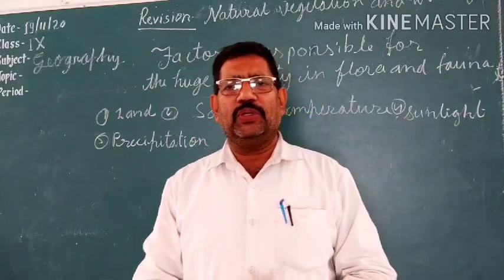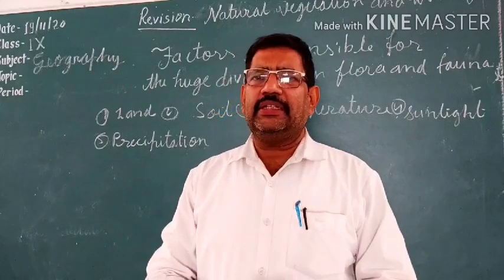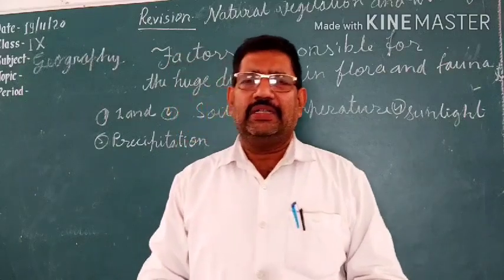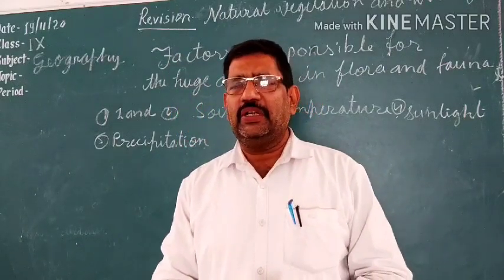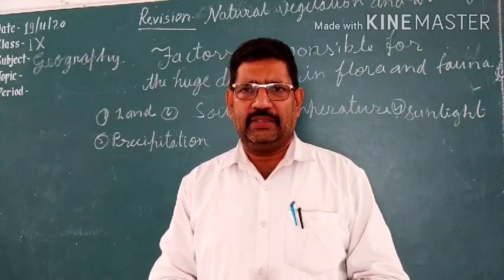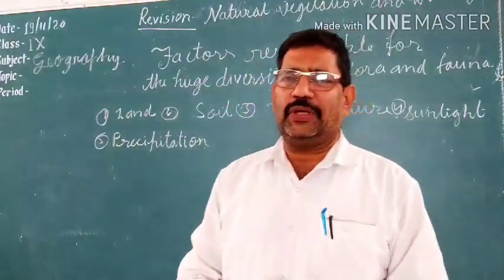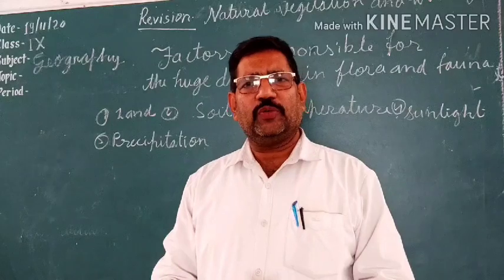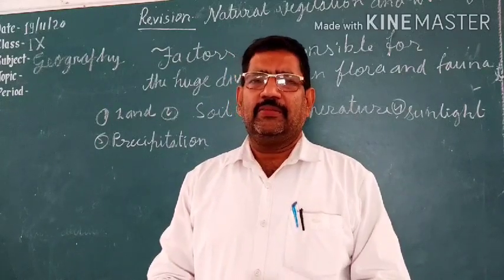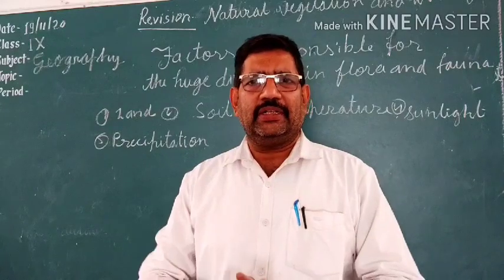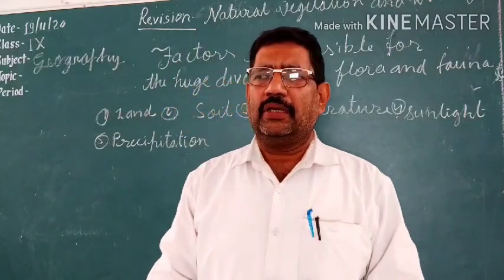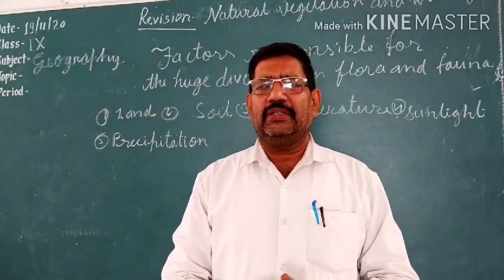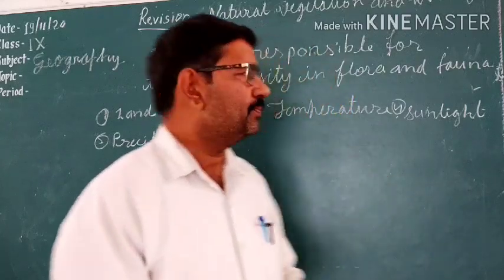If we want to grow ragi in our area, then it is difficult to grow ragi because it requires laterite soil, red soil, which contains a lot of iron. That is why the type of soil affects the growth of vegetation. Like black soil is good for the growth of cotton and sugar cane. In this way, the soil is very, very important for the growth of natural vegetation.